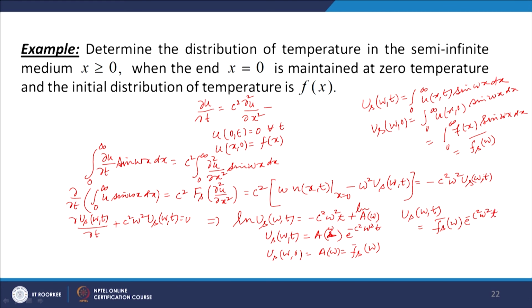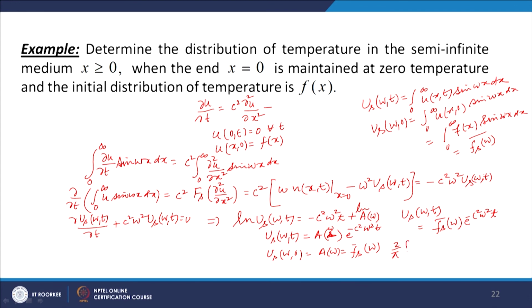Now, let us use the inversion formula for the Fourier sine transform. While inverting we will take 2 over π. So, we multiply both sides by sin ωx, integrate over 0 to infinity with respect to ω, and multiply by 2 over π.